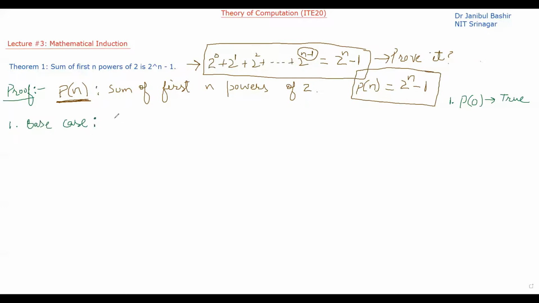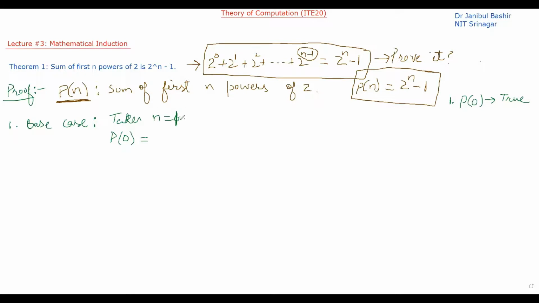Let's take n equal to 0. So that means P(0)... what is P(0)? P(0) will be the sum of the first n powers. So not 0; instead of taking n as 0, we have to take n as 1.